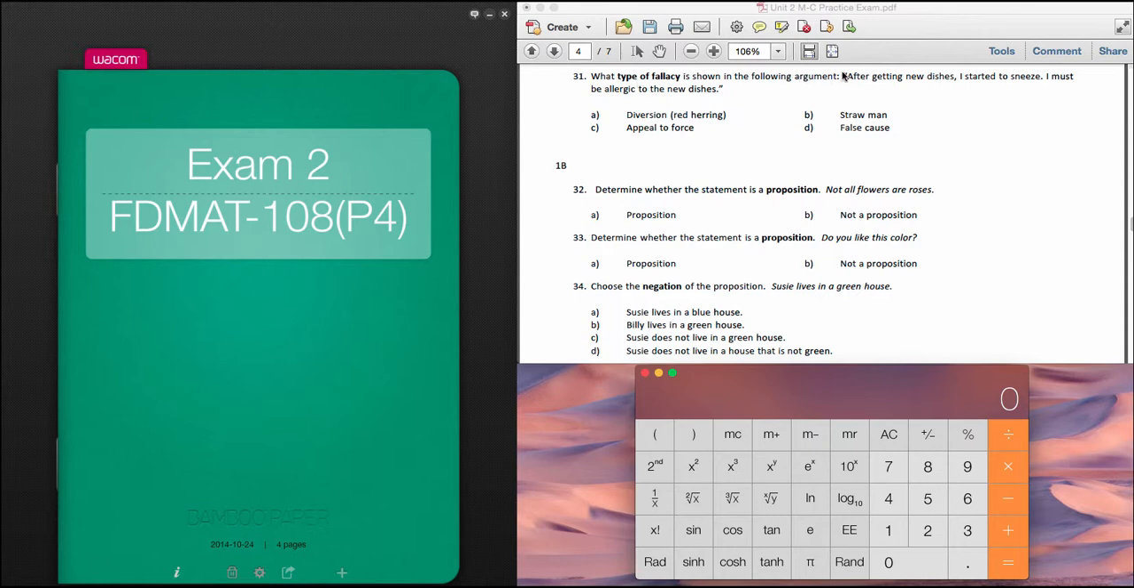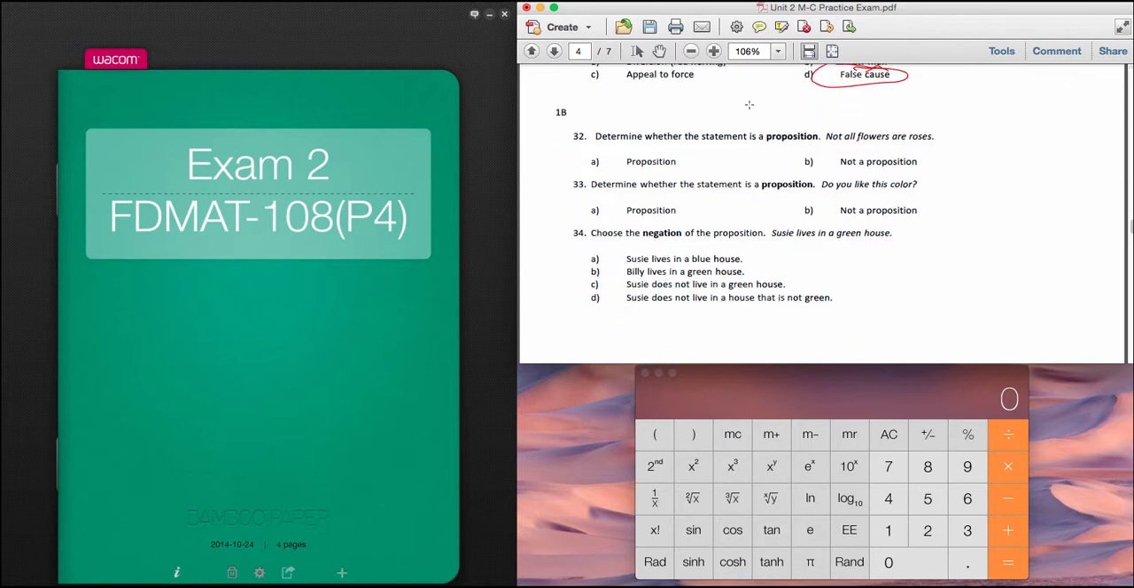What type of fallacy is shown with, after getting new dishes, I started to sneeze? I therefore must be allergic to new dishes. Well, obviously on this one we're going to say it's a false cause, because we can't just assume the cause is the issue, and so you have to have some other conclusions besides that. It could be just getting the new dishes at the same time just happened to cause that. So that is a false cause.